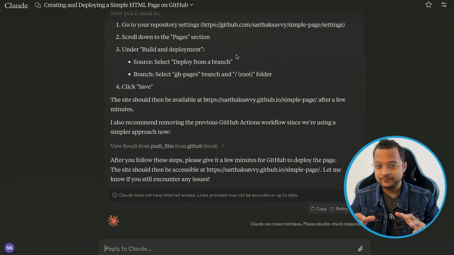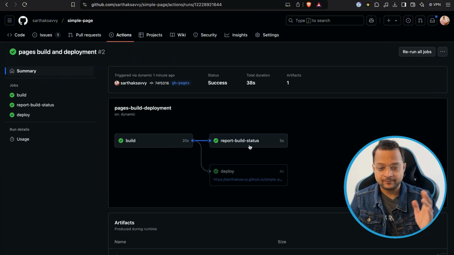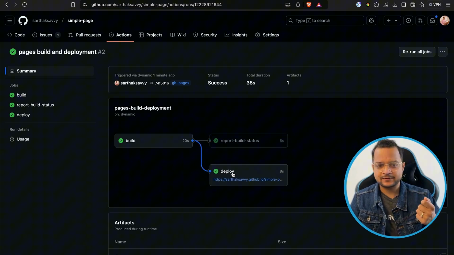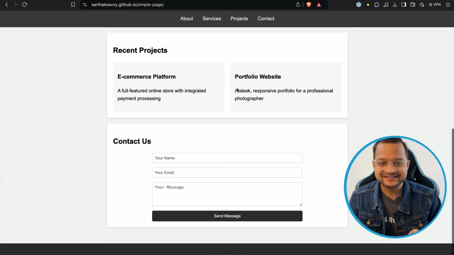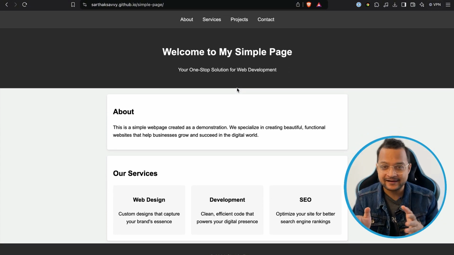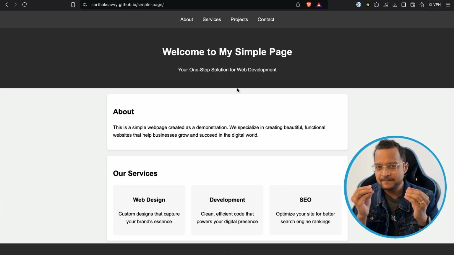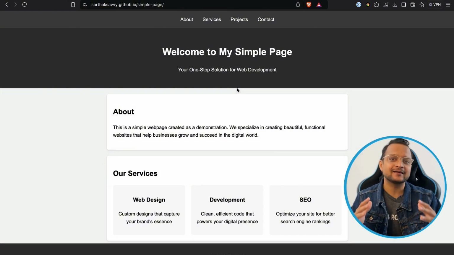Okay, so Claude has done some update. Let's see what happened on the GitHub workflow. It has removed the old GitHub workflow, but it has added another one, which has build completed, report build status completed, and deploy completed. That means if I now go and reload this page, yes, the website is here, hosted on our GitHub Pages. This website was entirely created by Claude with a very, very minimal prompt. And this is so incredible that we can automate everything in just one prompt. So this is the future of what software development will look like.